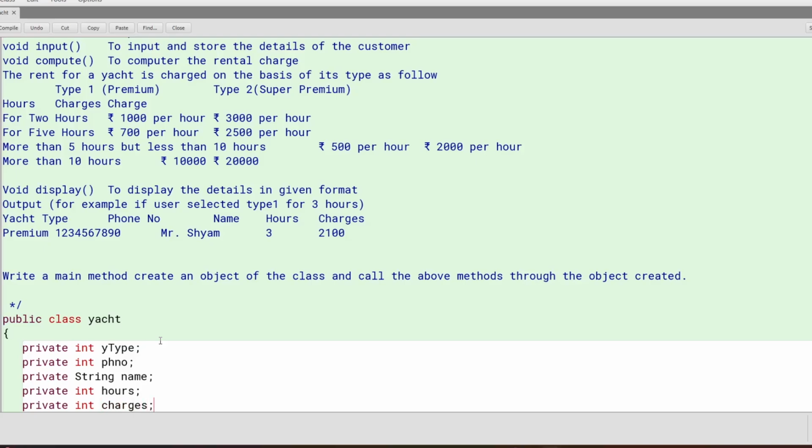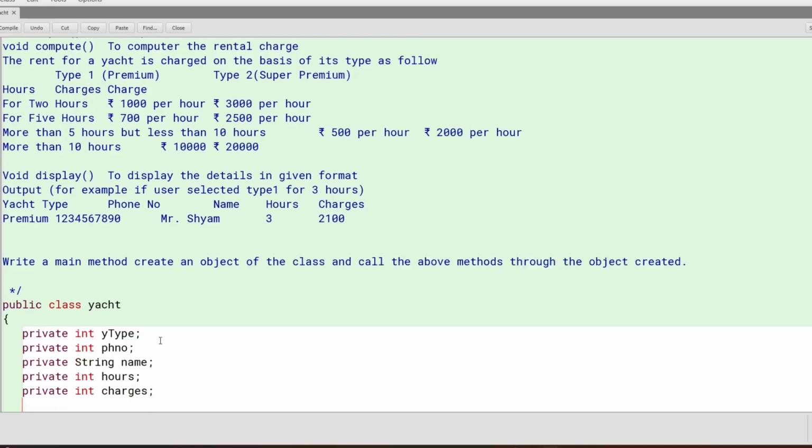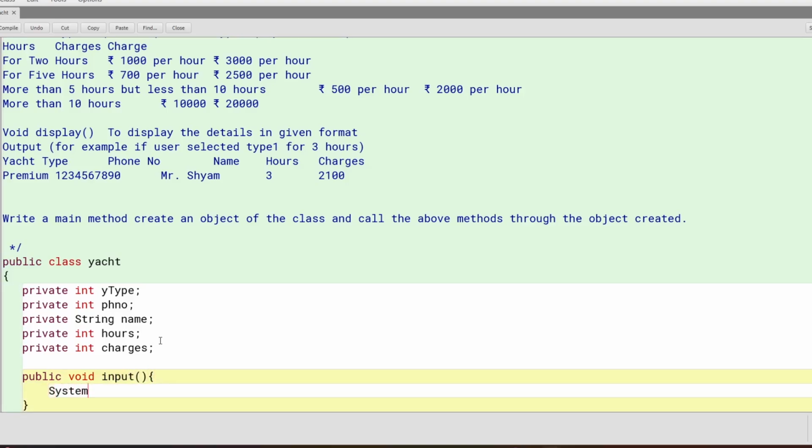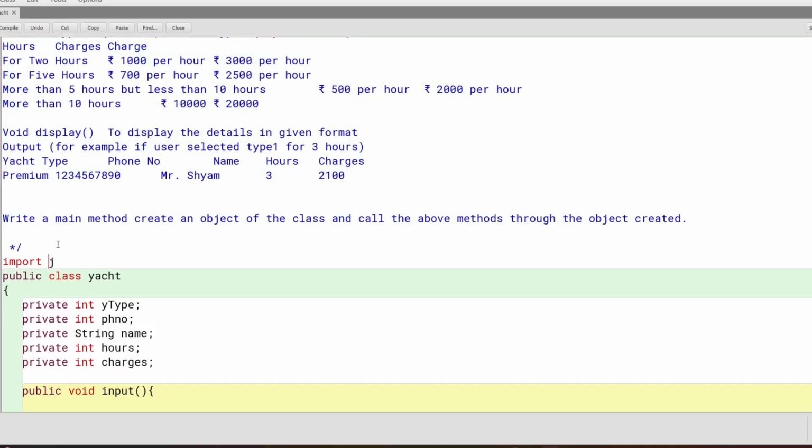All right. Now we'll have input. Public void input is the method name. So what we'll have to do is have a scanner, so we'll import java.util.*.